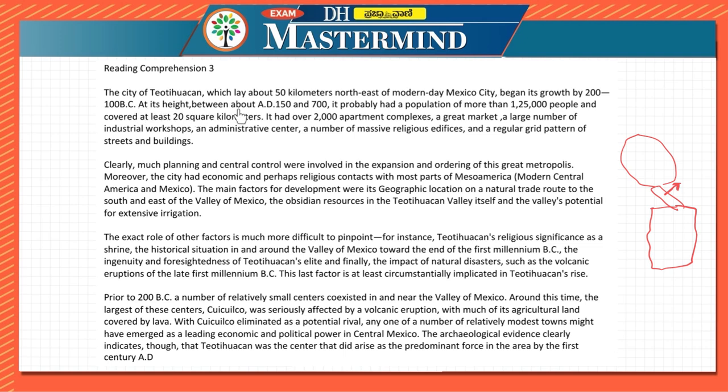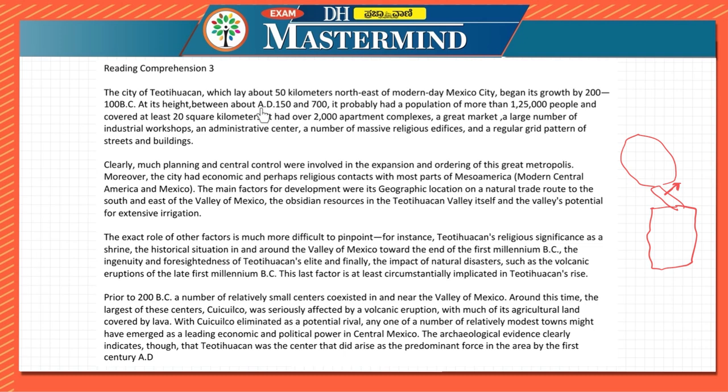At its height between AD 150 and 700, it probably had a population of more than 125,000 people and covered at least 20 square kilometers. They are first of all mentioning the location of this city. It is northeast of Mexico, and its growth began by 200 and 100 BC, but it reached its peak between 150 and 700 AD.